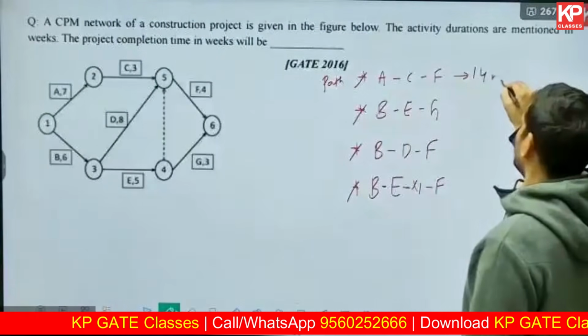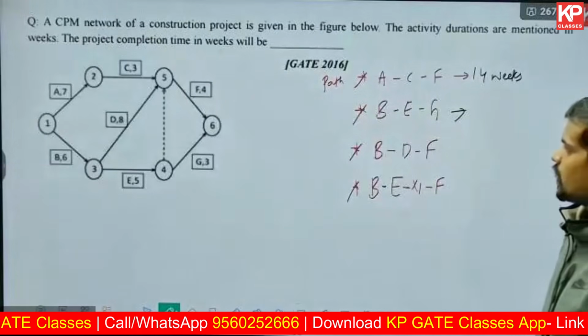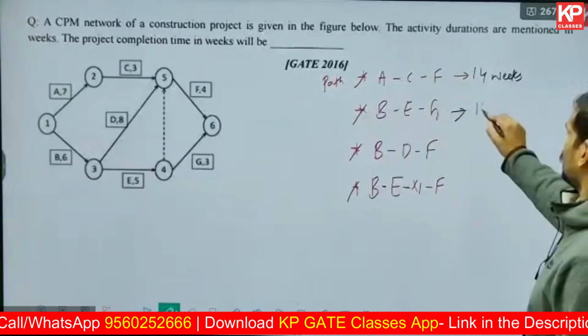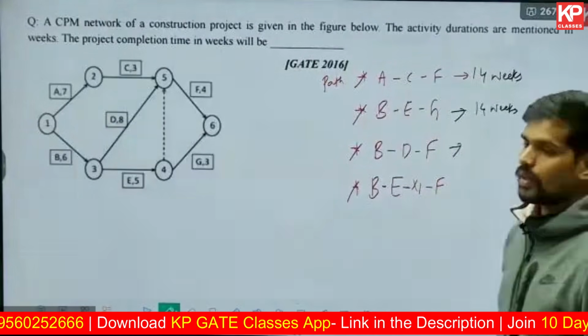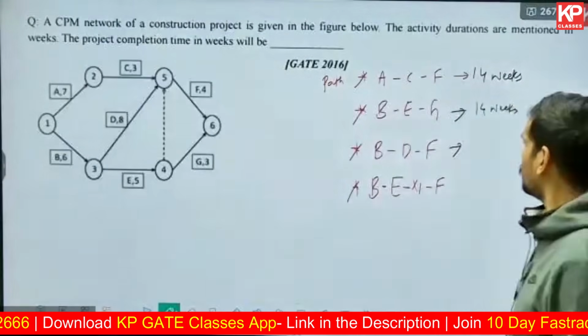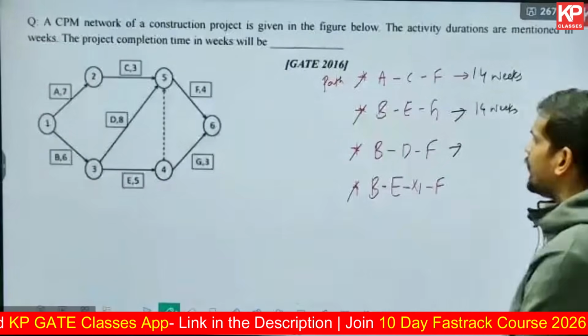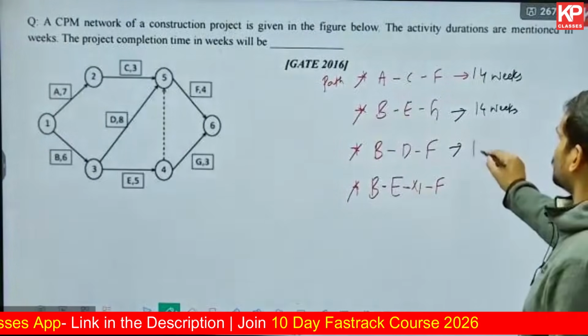This is 14 weeks. Tell me the total duration of BEG. 6 plus 5 plus 3. 14 weeks again. Tell me for the next one. BDF. 18 weeks.